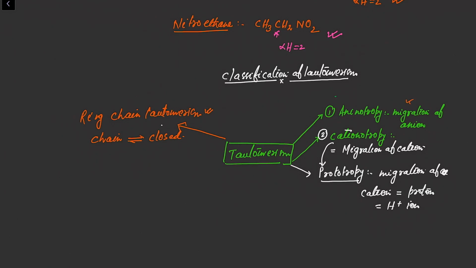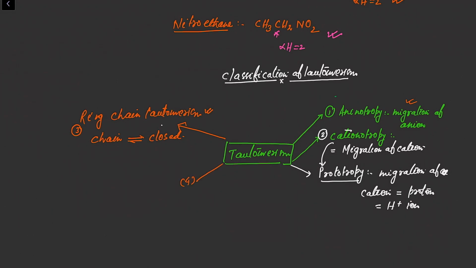What are the examples of anionotropy? What are the examples of cationotropy? We will discuss in detail later on, because in this video we are going to introduce tautomerism. So this is only an introduction of tautomerism. The detailed discussion we will complete in 40 to 50 videos, right?